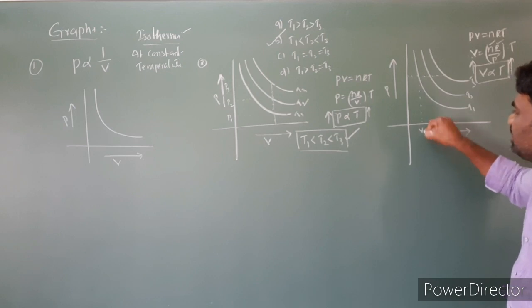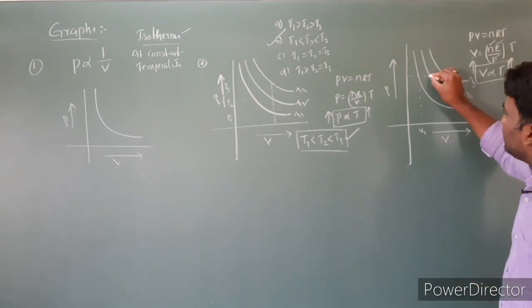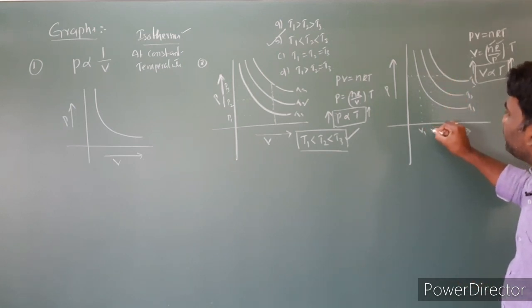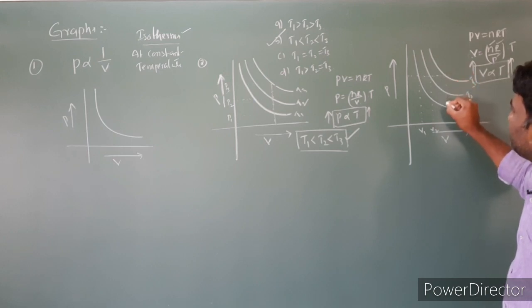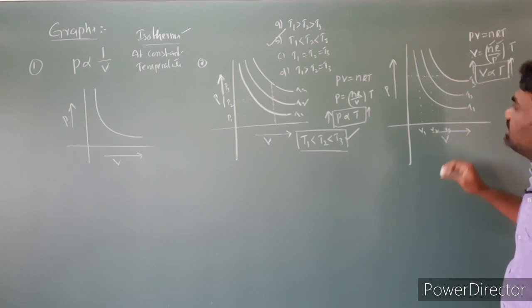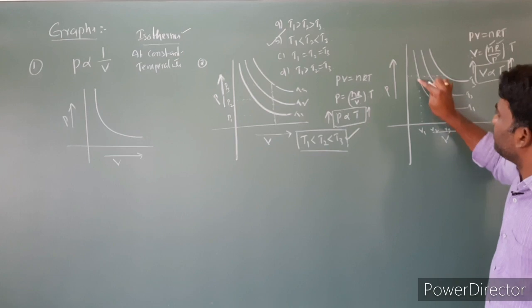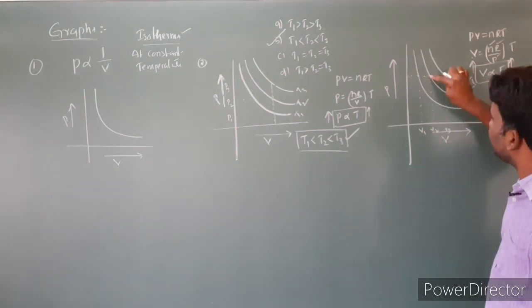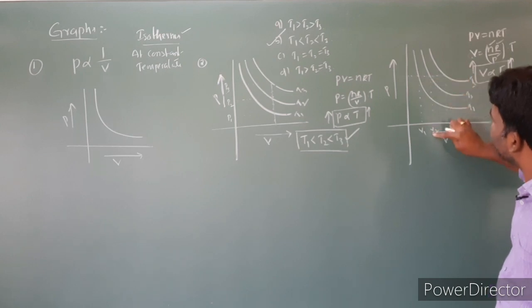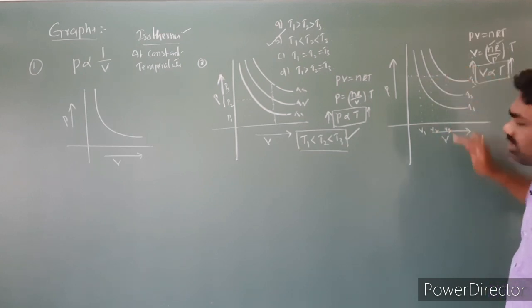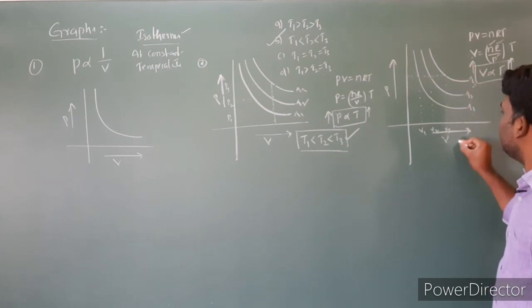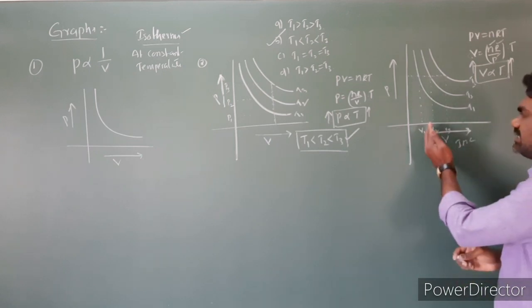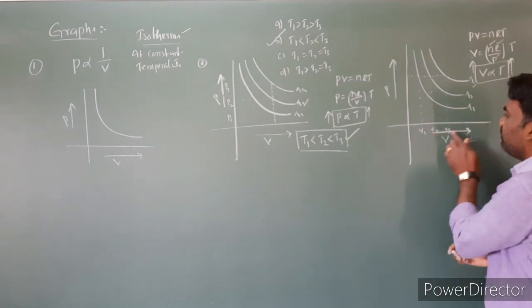I am labeling, for understanding purposes, the initial volume V1. At temperature T2, this is the volume V2. At temperature T3, volume is V3, isn't it? At temperature T1, this is the volume V1. At temperature T2, this is the curve here. Temperature T2, volume is V2. Temperature T3, volume is V3. So from here to here, volume is increasing, in this direction. So V3 is the higher value.